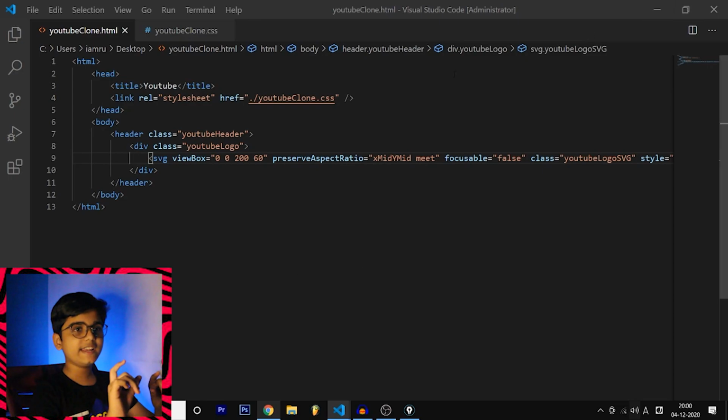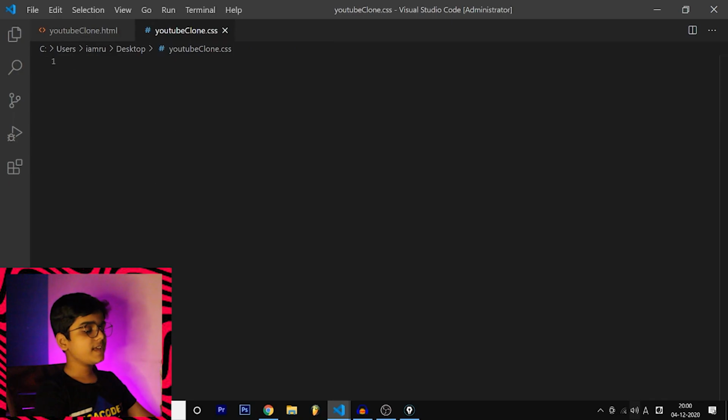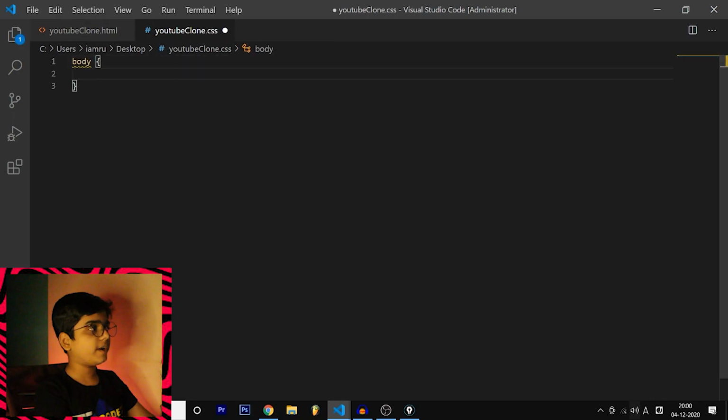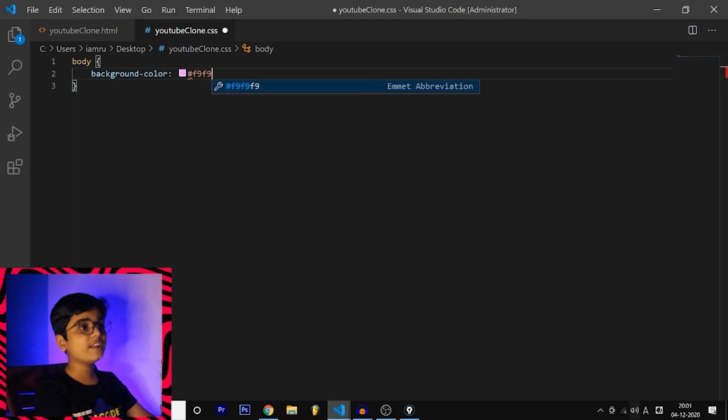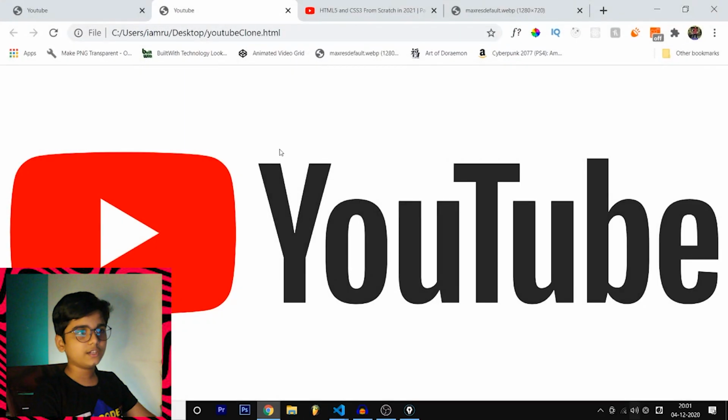We are going to style each and every element. So for styling, first let's style the body. Why do we need to style the body? Because we are going to change the background color to what? F9F9F9. This is the grayish tone. Let's take an example. Here is white color, and let's reload it. Here is a grayish tone of the white color. So this is going to change the color.